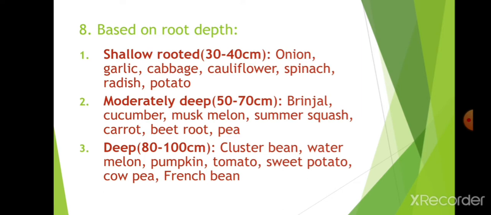Brinjal is moderately deep, and chili also comes under moderately deep. Next, sweet potato is a deep vegetable; its roots go deeper. Cowpea and french bean come under deep. This is about the classification based on root depth.